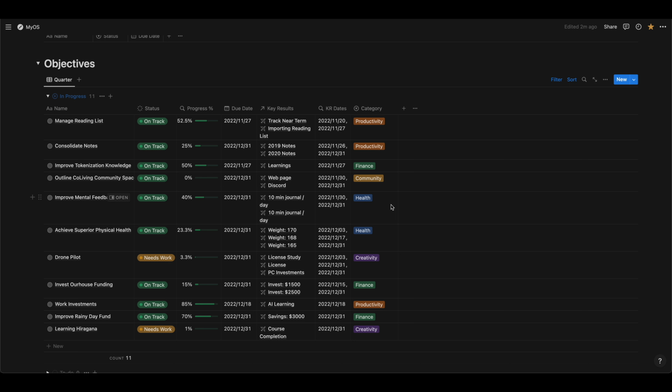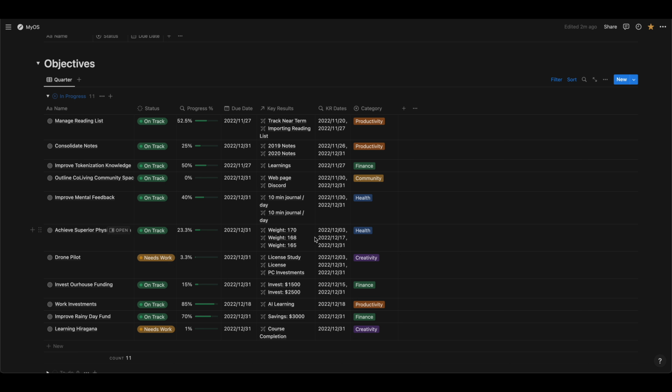And then I've got some health-related ones, and you'll notice that all of these objectives are related to these different categories, and these are what I call the 5 focuses. So we've got health, creativity, productivity, finance, and community. I try to focus on at least one space of each of those focuses every single quarter, just to make sure that I'm balancing things out.